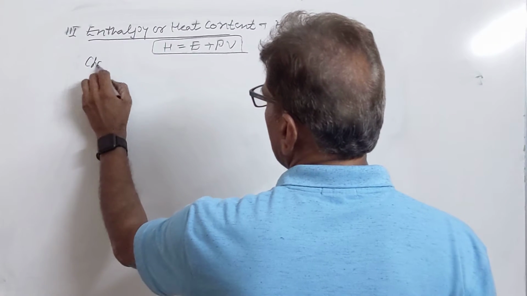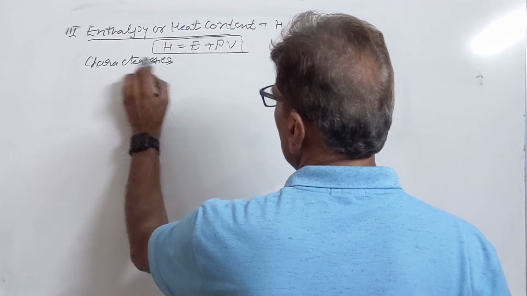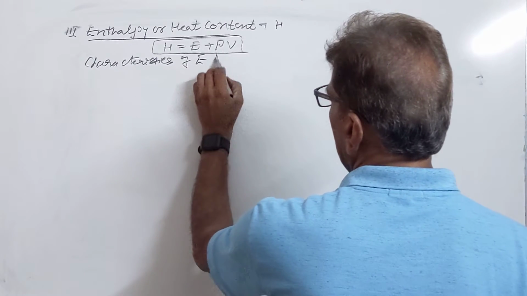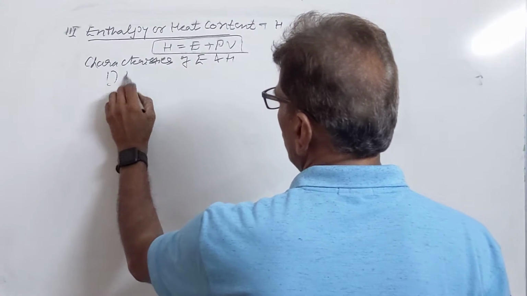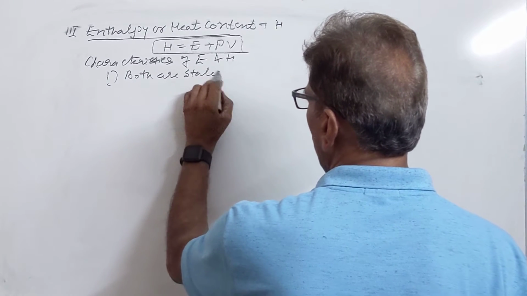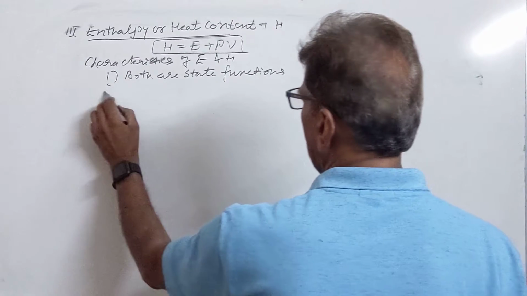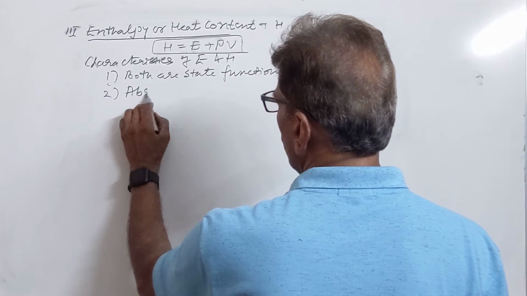So characteristics. E and H, both are state functions. They depend upon the state of the system. Second is absolute value.